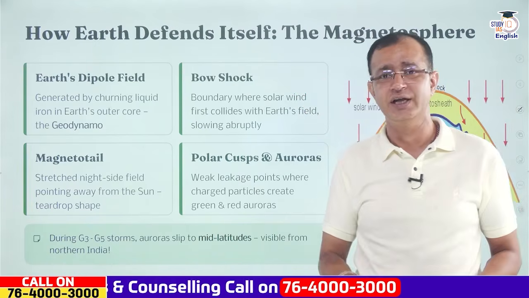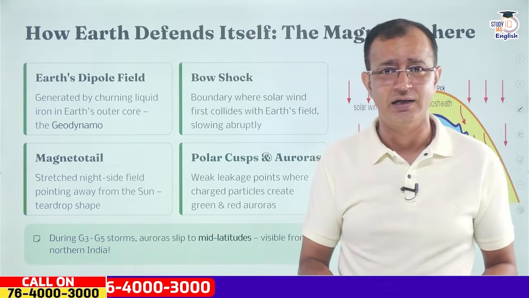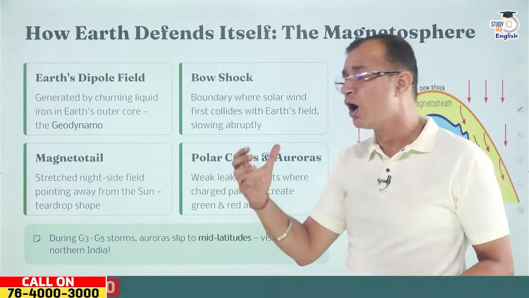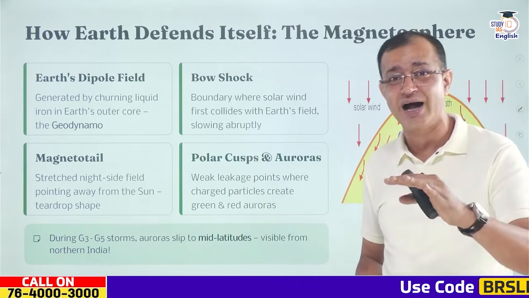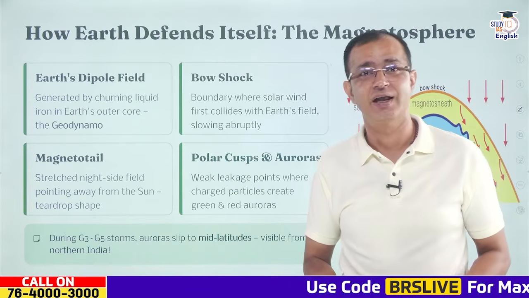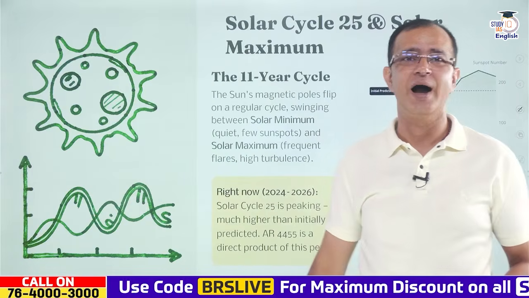But at the same time, when it comes to G3 to G5 geomagnetic storms, that results in the slippage of the auroras, and they slip to the mid latitudes, where you can see the auroras even in India as well. They were seen in India in Ladakh, and that is because of the geomagnetic storms that were there.